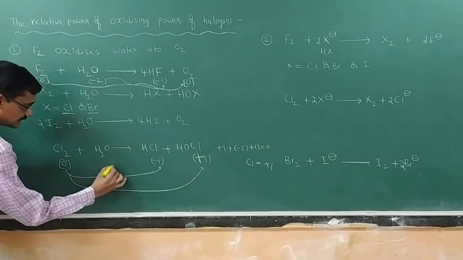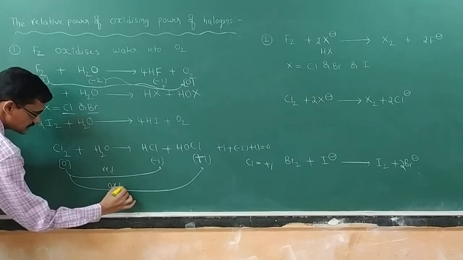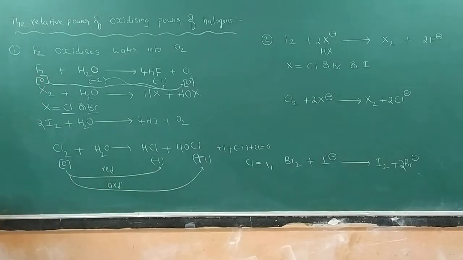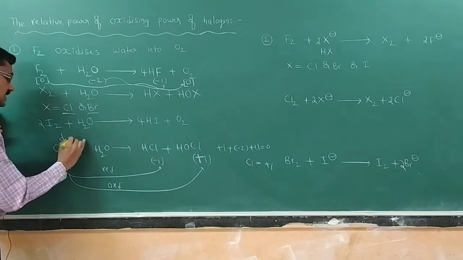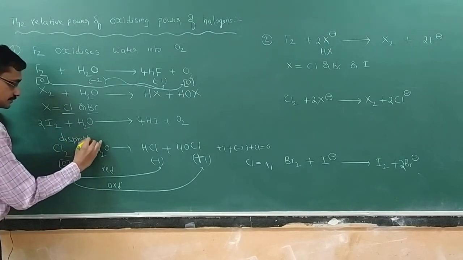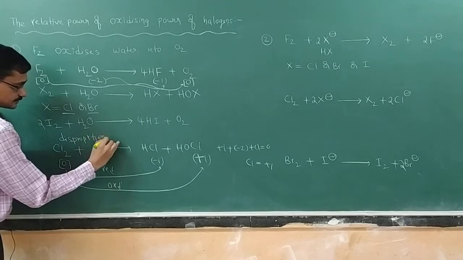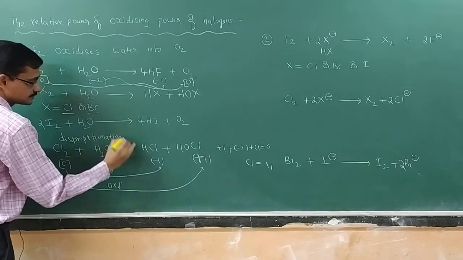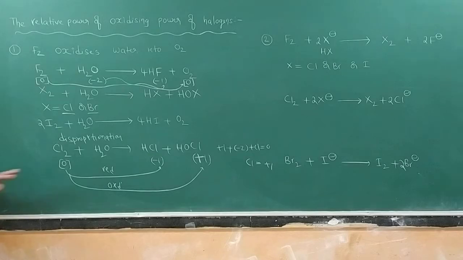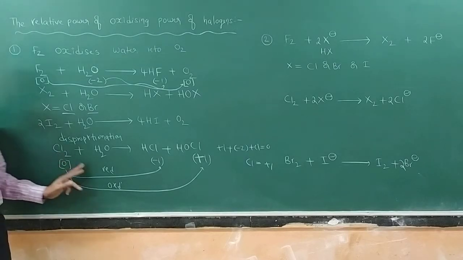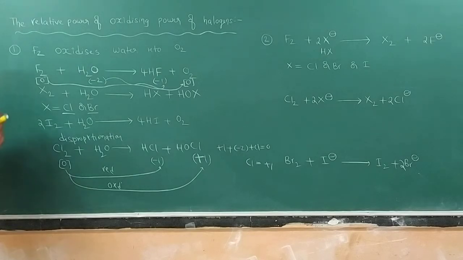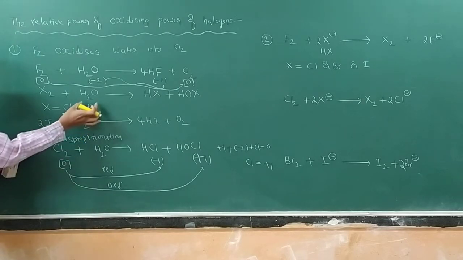Here it is reduction, and this one is oxidation. Both are taking place at once. This type of reaction is called a disproportionation reaction. An element, chlorine, undergoing reduction and oxidation at once is called disproportionation. That means the remaining elements like chlorine and bromine undergo a disproportionation reaction with water.